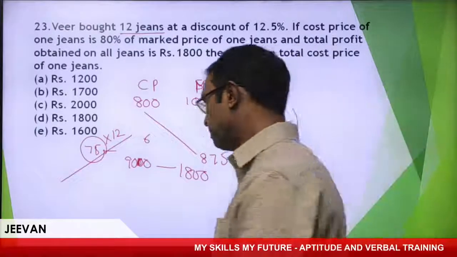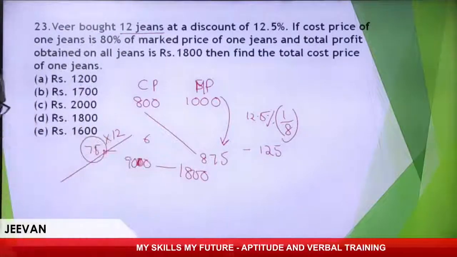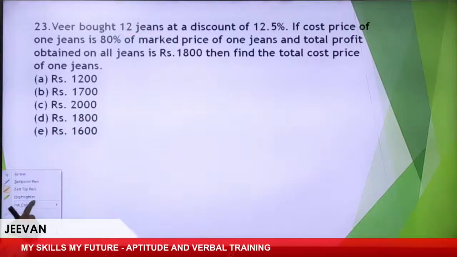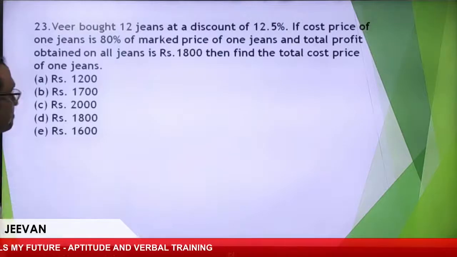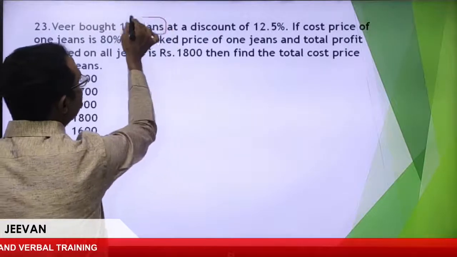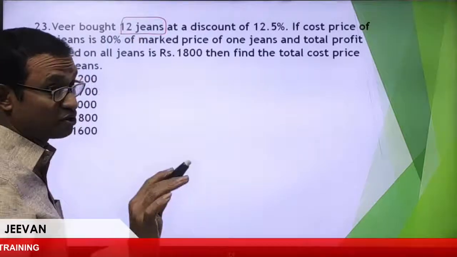I think you people are not following. Let me talk very clearly once again. A person bought 12 genes. Forget about these 12 genes. We'll first talk about one gene.